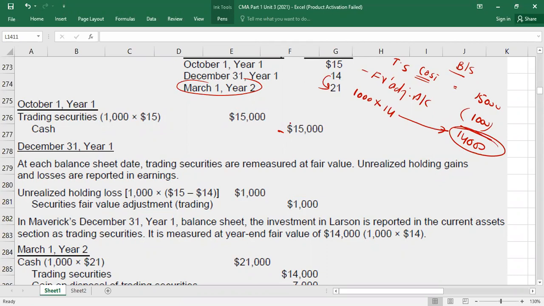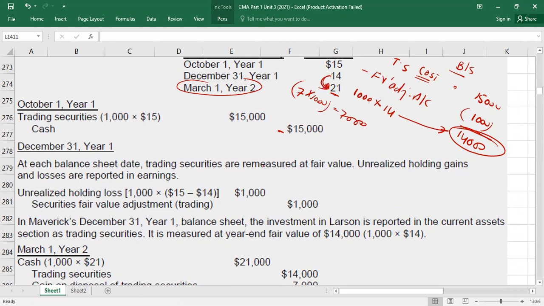Right? You sold it for how many dollars? 21. If you look here, from 14 to 21, there is a gain of 7, right? Because the value has increased. Times what? 1,000 shares. 7,000 is the gain. Right or wrong? Do you want to book the gain separately? No, we will book the gain with the disposal. We can book together. No need to book separately.